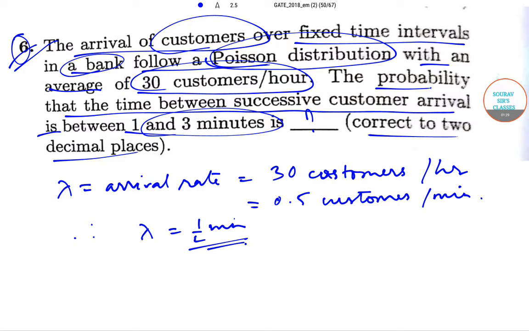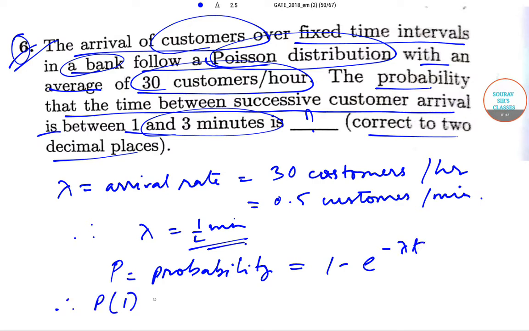So now, if capital P is the probability, then this will be equal to 1 minus e to the power minus lambda t. So therefore, P of 1 will be equal to 1 minus e to the power minus 1/2 into 1. So this will be equal to 0.393.